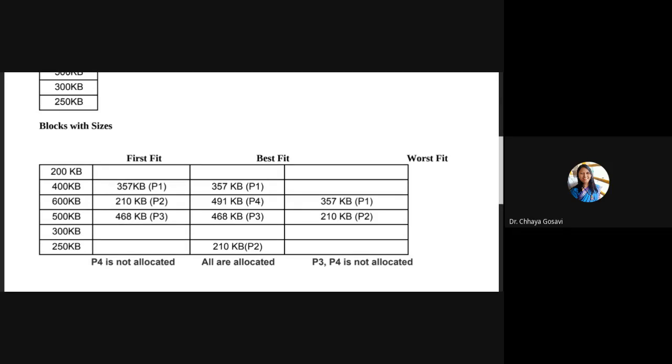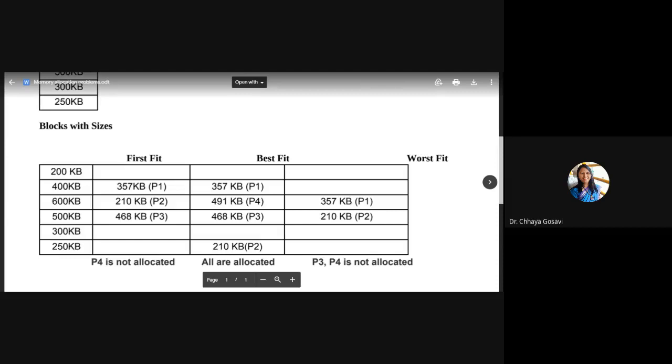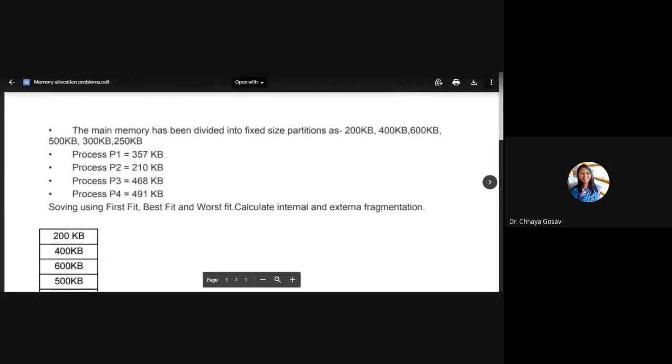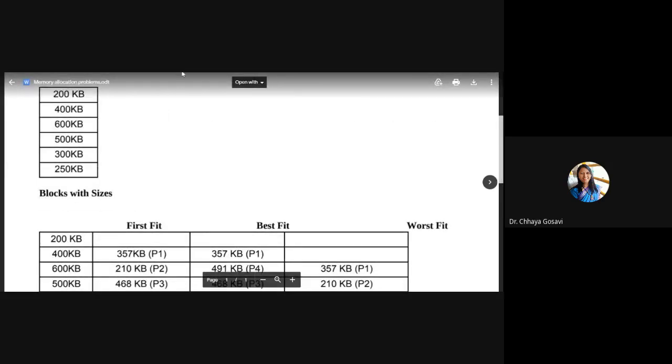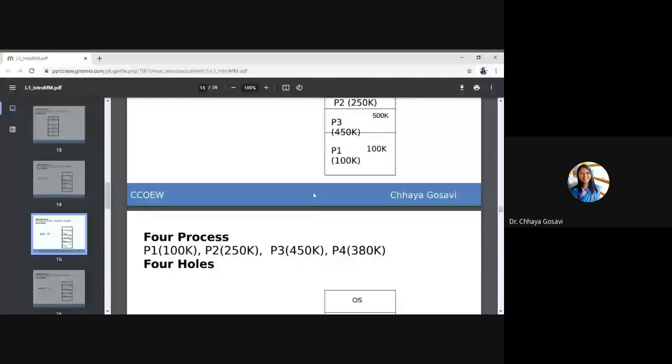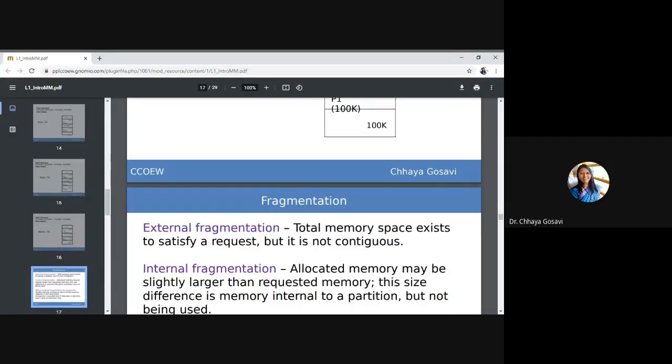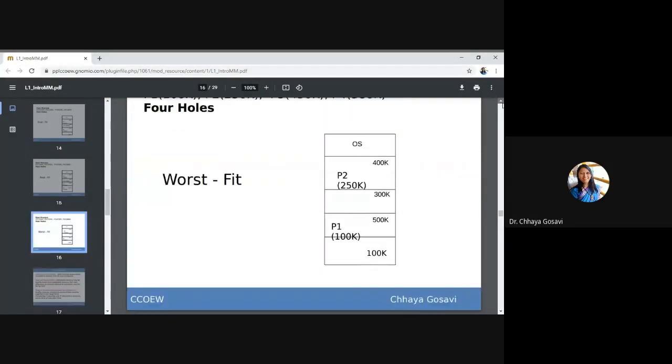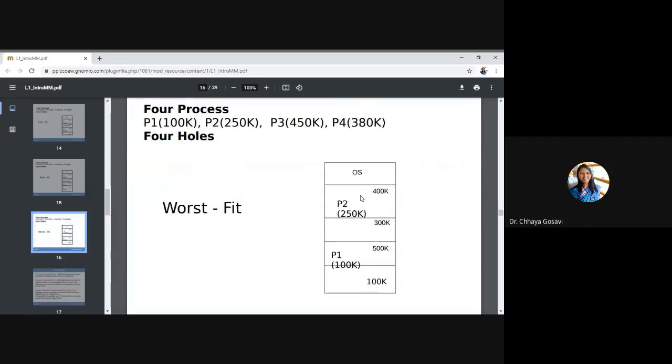In the previous example also, there was free memory. Here in worst fit, we have this 300K block and 100K block, right?